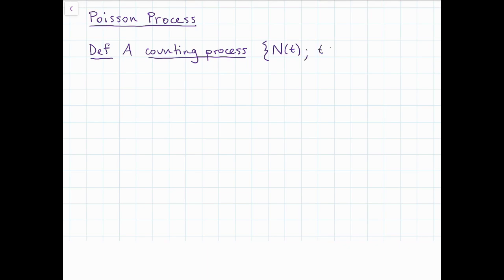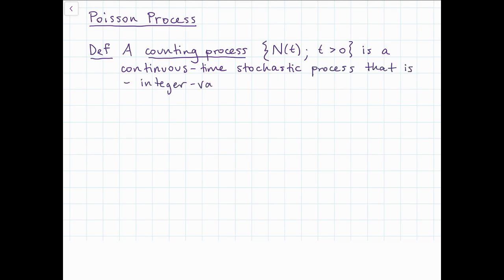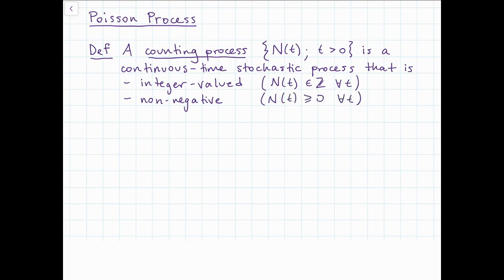First of all, we start off by defining a counting process, which is a continuous time but discrete state space stochastic process that has the following conditions. First of all, it has to be integer valued, so N(t) is an integer for all t. Second of all, it has to be non-negative, so N(t) is greater than or equal to 0 for all values of t. It's non-decreasing, so it can never go down. If t is greater than s, then N(t) is greater than or equal to N(s).